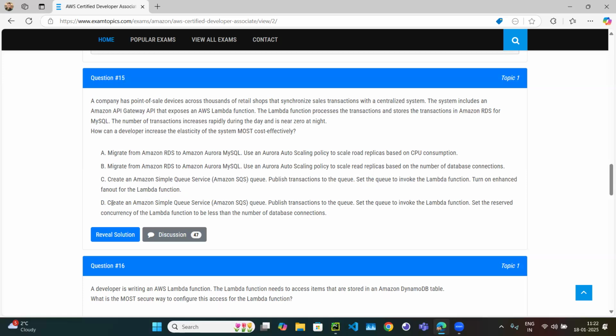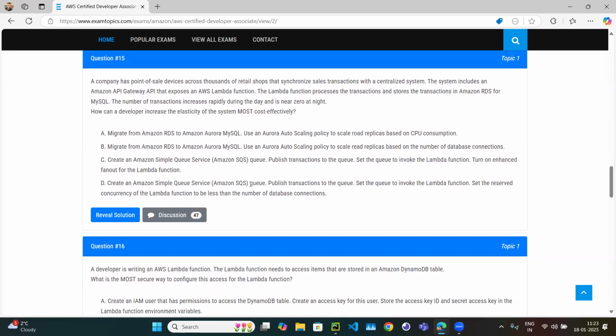And let's read option D. Create a Simple Queue Service, looks correct. Publish transactions to the queue, which looks correct. Set the queue to invoke the Lambda function, yes. Now set the reserved concurrency of the Lambda function to be less than the number of database connections. So D is the correct answer, because if you enable the